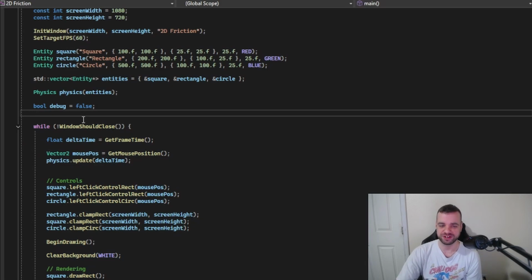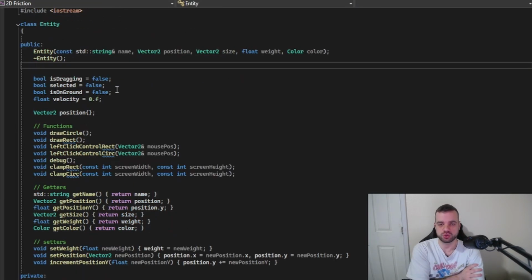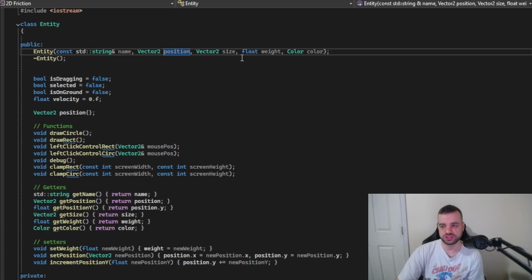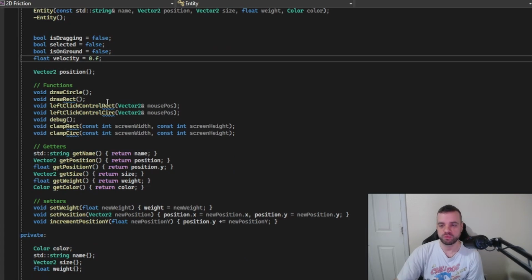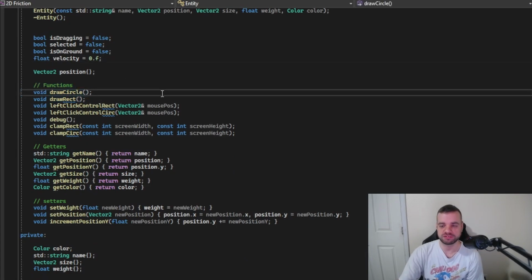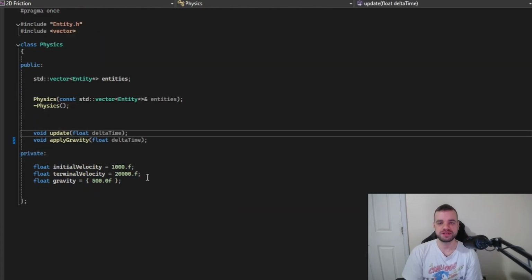So, step 1 done. Next up, we created the entity class, and the entity class is going to control all of our characters. So, when we create our entities, we have the name of the entity, the position in space, the size of the entity, the weight of the entity, and the color. And we're able to draw circles and rectangles for now. Soon we'll be able to draw triangles. So next up is the physics class. And in the physics class, so far we are applying gravity to our entities.